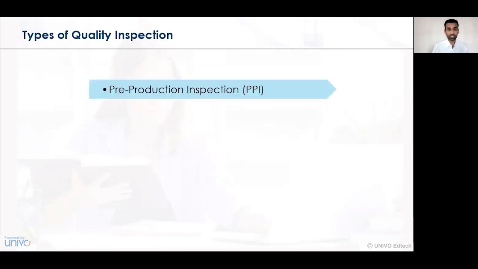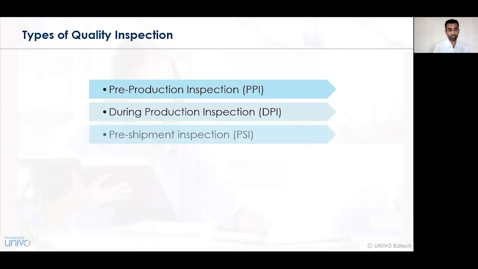Now let us understand what are the various types of quality inspection. The various types of quality inspection are: number one, pre-production inspection, which is also denoted as PPI. Pre-production inspection is taken before the actual production activity is started. The second is during production inspection, denoted as DPI. That is, whenever the production activity is being undertaken, the quality inspection can be undertaken during the production activity, and hence it is called DPI, that is, during production inspection. The third is pre-shipment inspection, that is PSI.